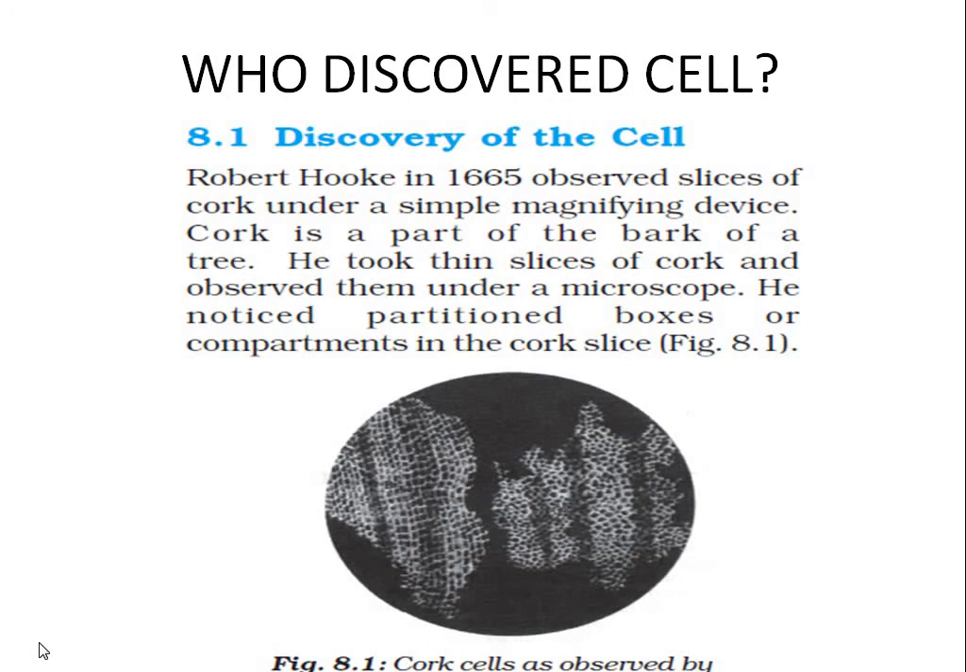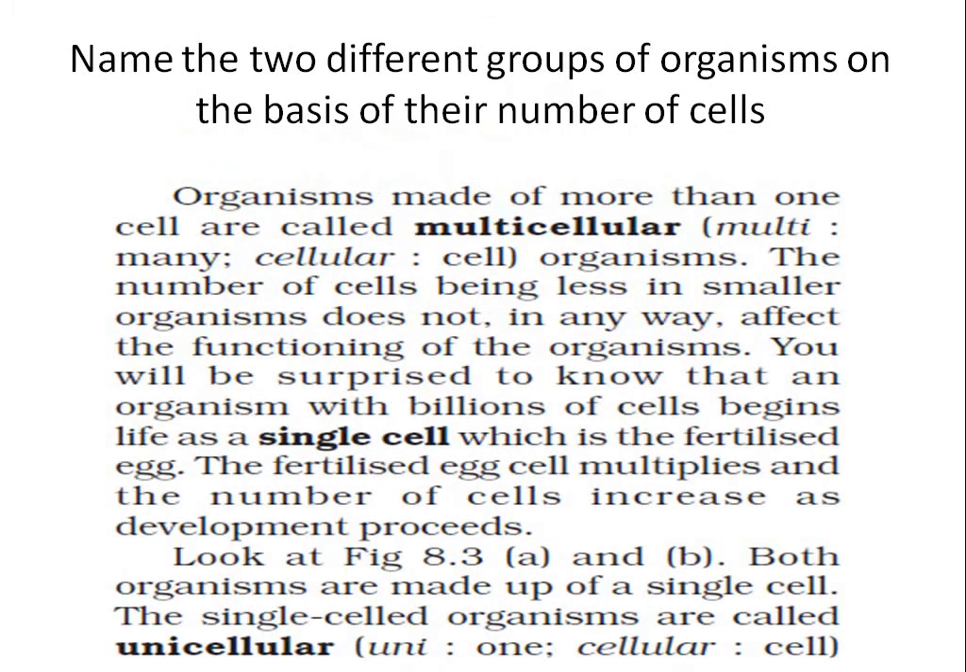Who discovered cell? Okay, look at your copy also, take your copy along with you, and see all these question answers you have written. Now name the two different groups of organisms on the basis of their number of cells. They are unicellular and multicellular.